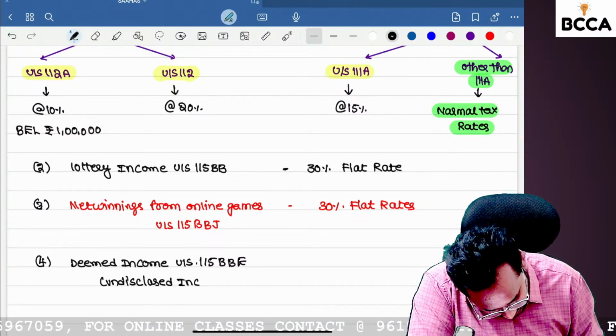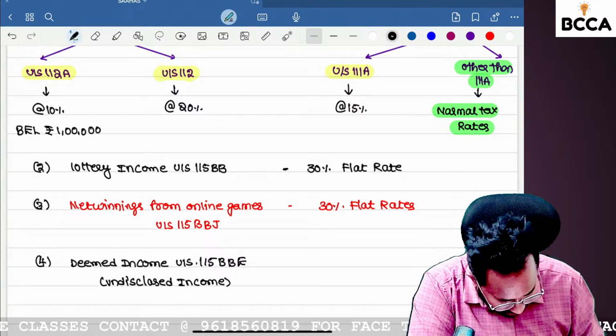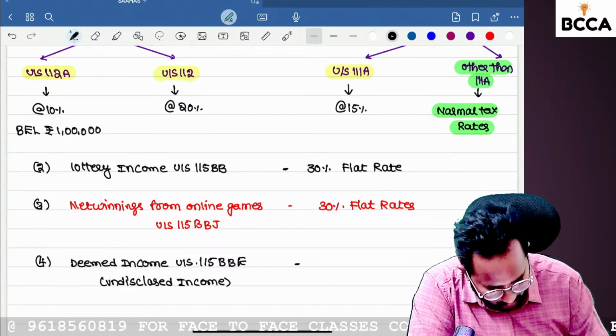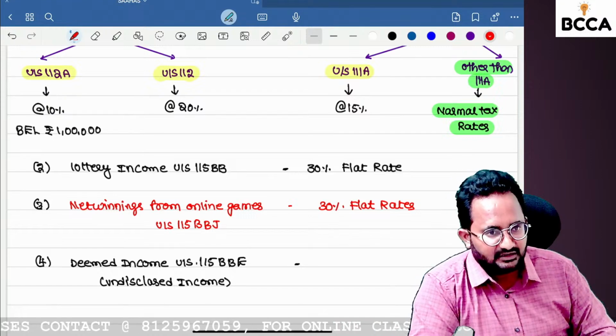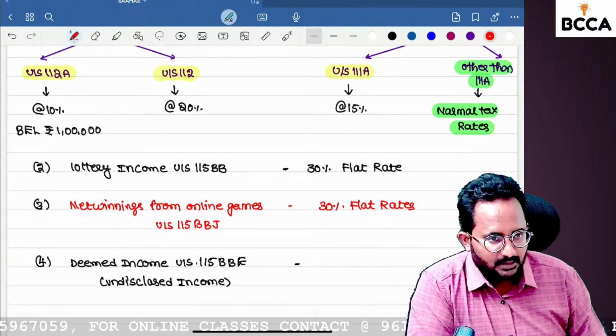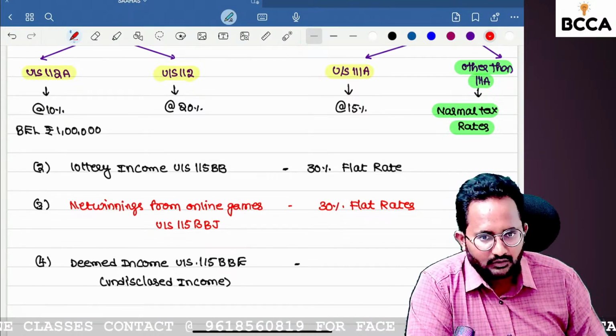What do you mean by undisclosed income? I will tell you. Normally the income tax department conducts search proceedings in your home. In that search, the department finds 2 crores of cash in your house.